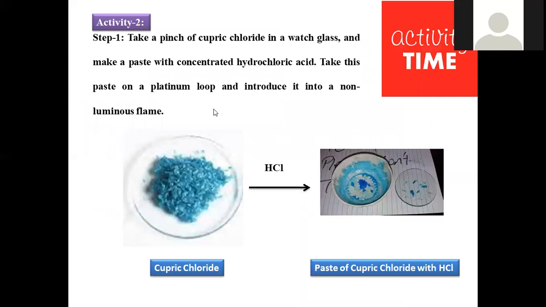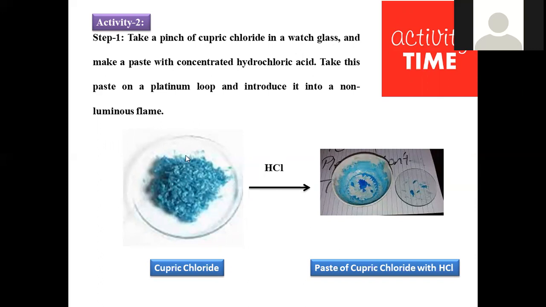We are going to conduct the flame test using different metal salts. Take a pinch of cupric chloride on a watch glass and make a paste with concentrated hydrochloric acid. To this cupric chloride, some drops of hydrochloric acid were added, and it made a paste. Now we are taking a platinum loop, used to introduce this compound into the flame. On the platinum loop we take this paste and subject it to the non-luminous flame.